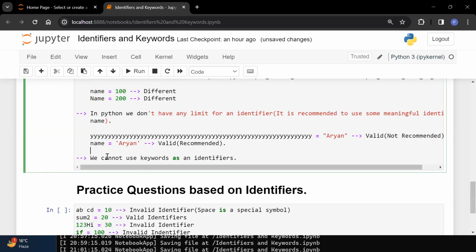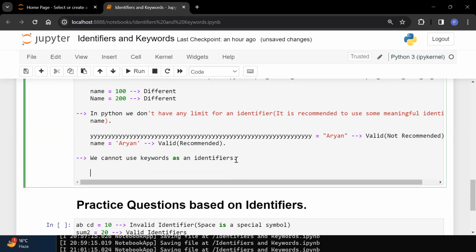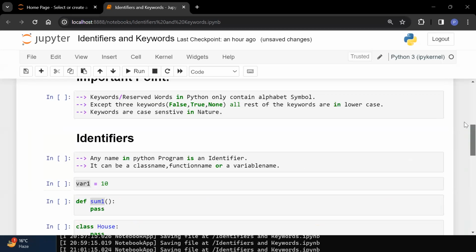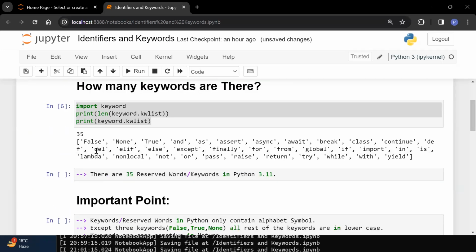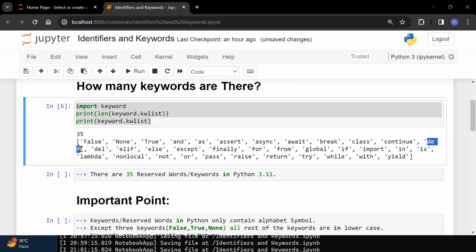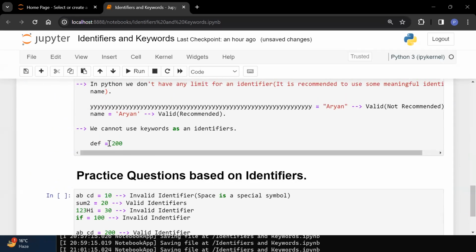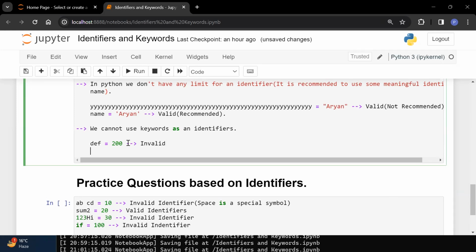Coming to the next one, we cannot use keywords as an identifier. What is the meaning of this? Suppose that I am using DEF is equal to 200. Let's check whether DEF is a keyword or not. See, DEF is my keyword. So if you are trying to use a keyword as an identifier, it is invalid. You cannot use it. Now, suppose that I am taking something like this. Is it valid or not? Yes, it is valid.